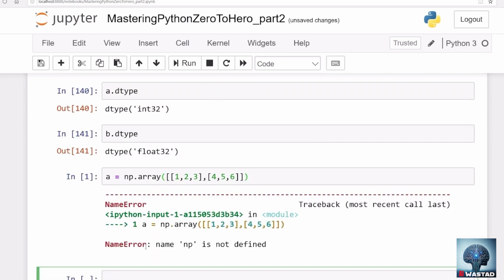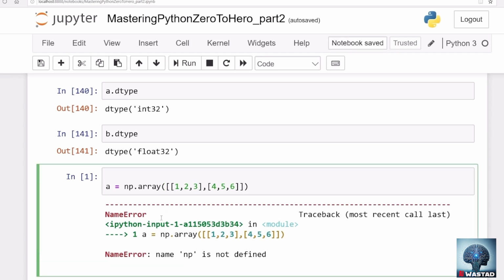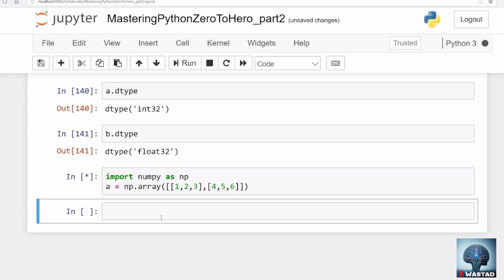Oh, what's the problem? We haven't imported NumPy. We should have. So, import numpy as np.